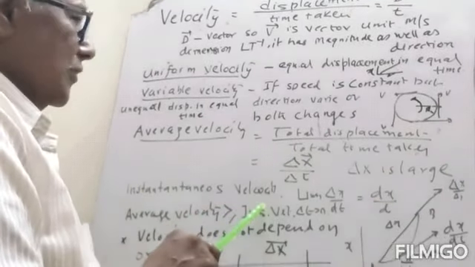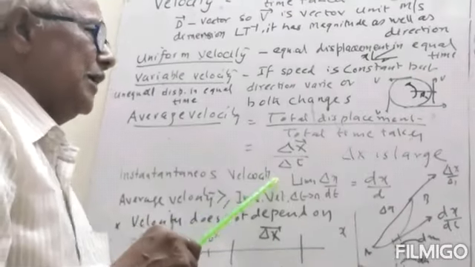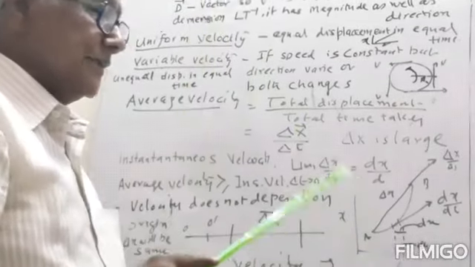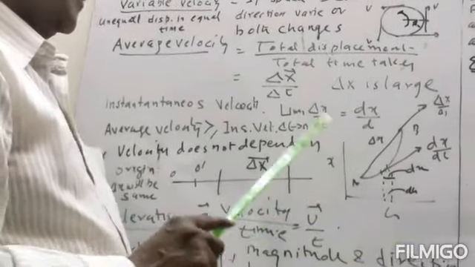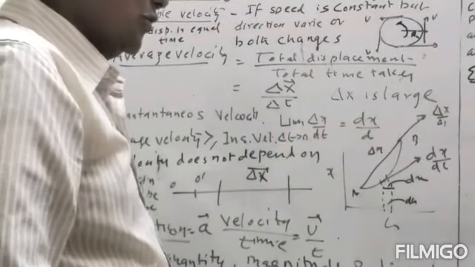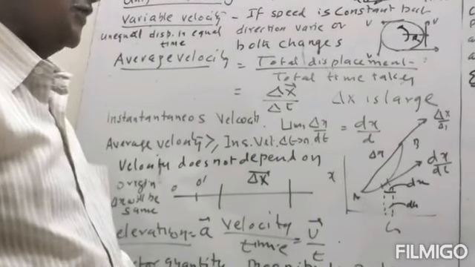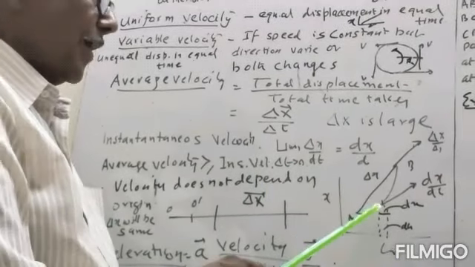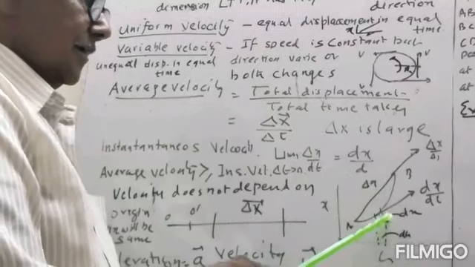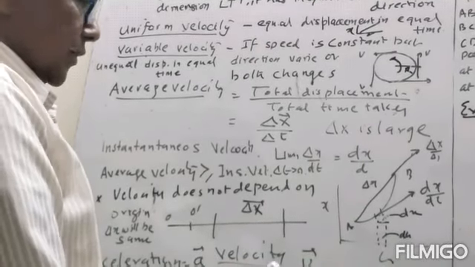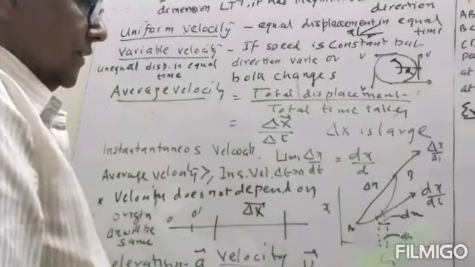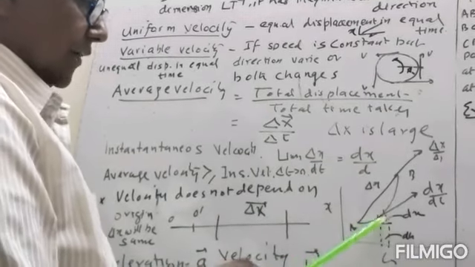Now instantaneous velocity. Instantaneous velocity will be the velocity at an instant and at a particular time or at a particular place. That will be instantaneous. So for instantaneous velocity, we have to take a very small time interval. Suppose there is a graph between x and t, and this curve is like this.